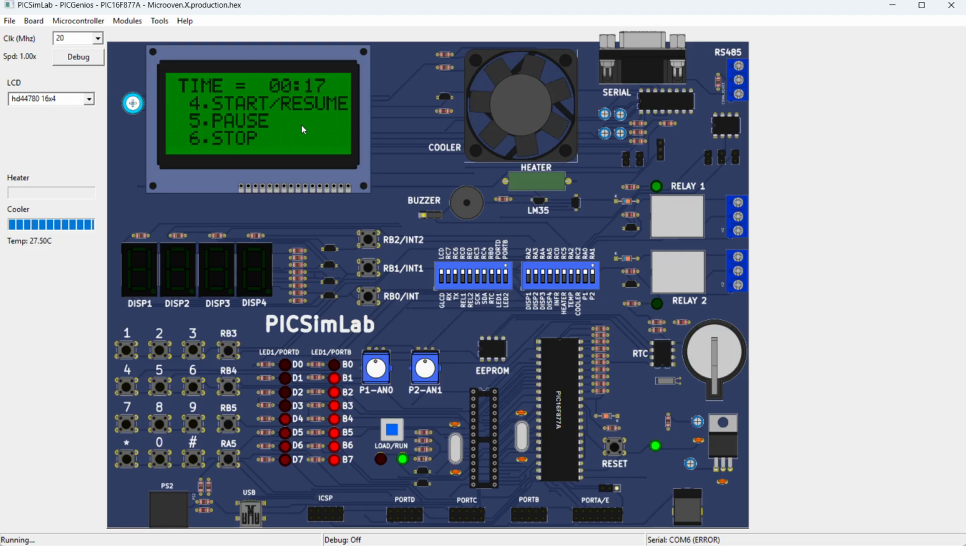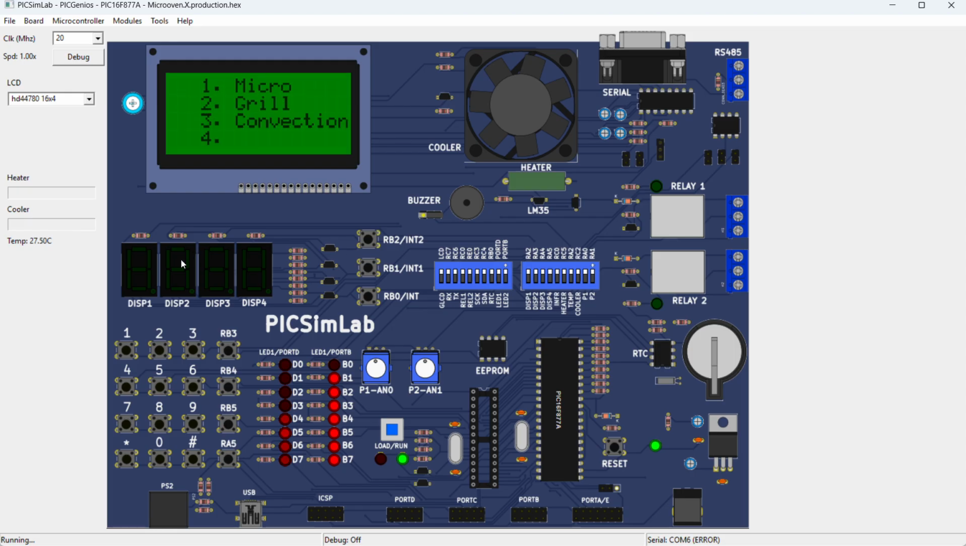Four means start, so I press four. Five means stop. Next one is six, and six means stop. Next one is start. The countdown is running slowly. Next is the reset button. Next one is a reset.